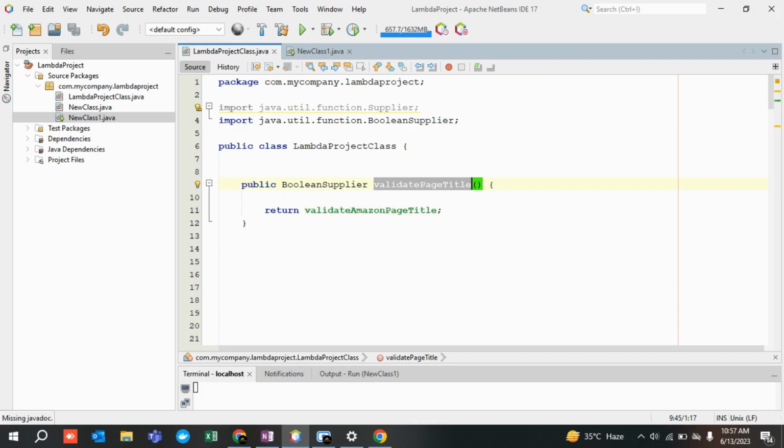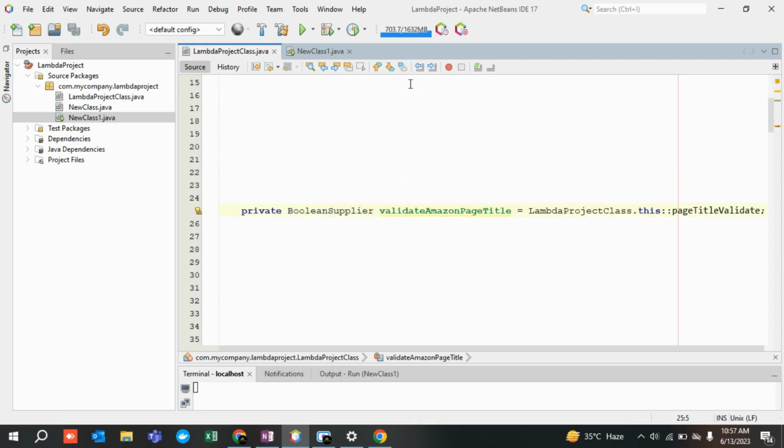Although it is a supplier, a boolean supplier, everything I'll explain later, but at this point of time, let's say this is a method, right? Return type of this method, if I just click on it, control and mouse hover over here, it is navigating to a different place. And in this different place, it is referring to some other method, right? So this is also, let's say, a reference type kind at this point of time, okay?